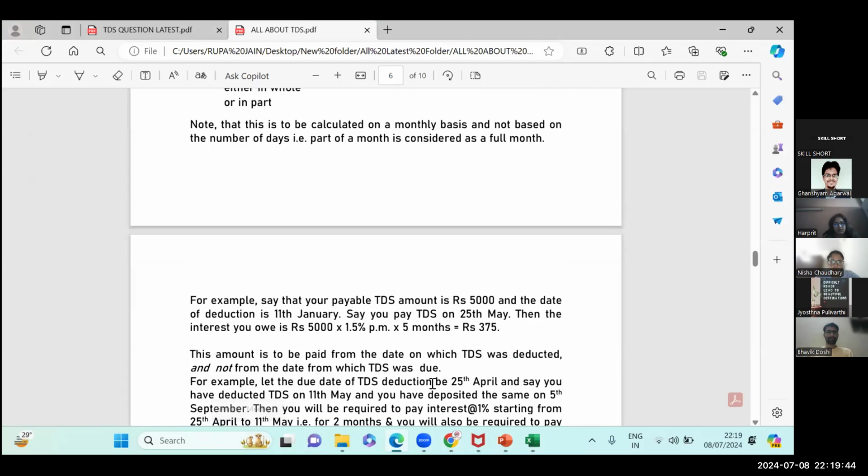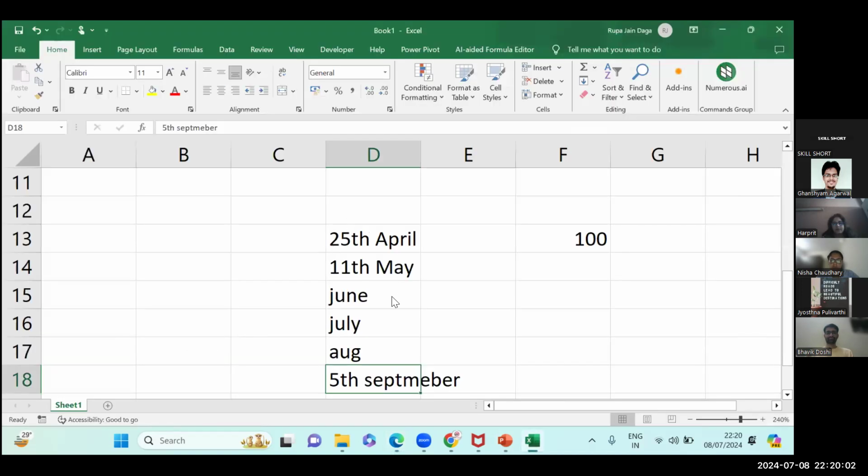So see, if you have not deducted the TDS, then the rate of interest is 1%. If you have deducted it but not deposited, then the rate is 1.5%. Okay. So for 2 months, starting from the due date to the date of deduction, it will be for 2 months.